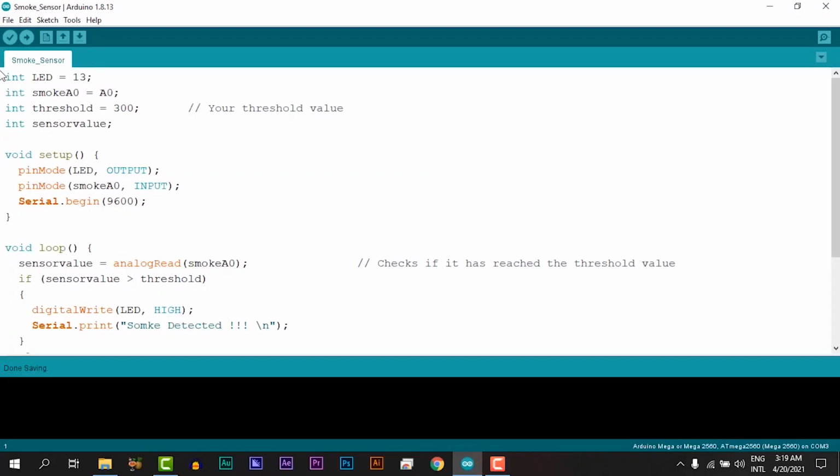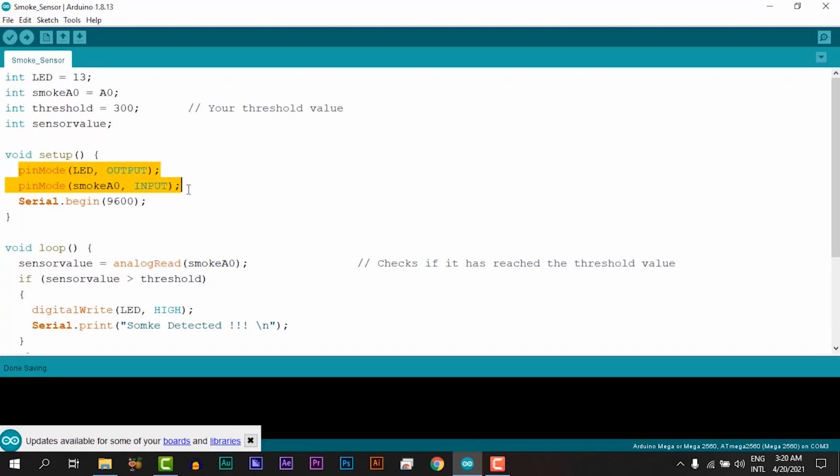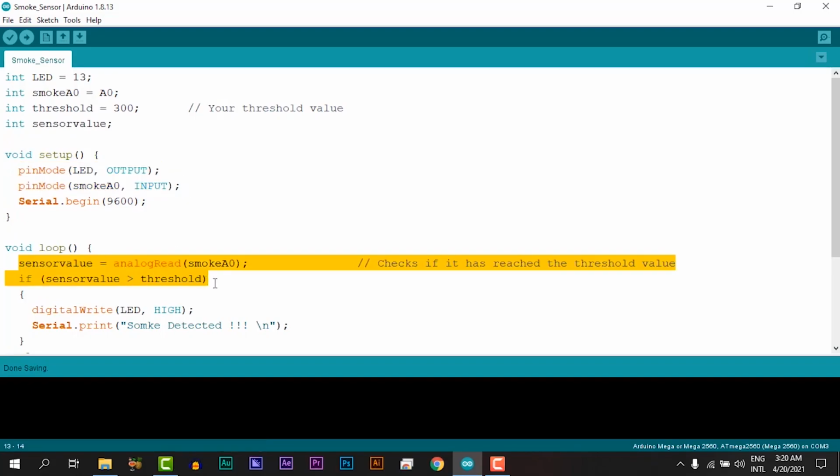Now the programming section. First, initialize the pins. Then set a threshold value and one extra variable to store the sensor values. In void setup, the LED is just output and the sensor is input. In void loop, just read the sensor value and compare it with the threshold value.